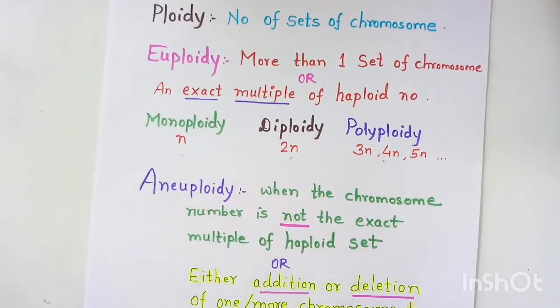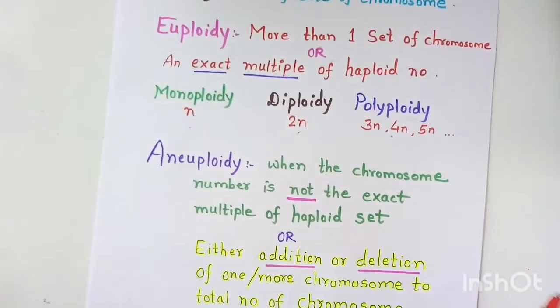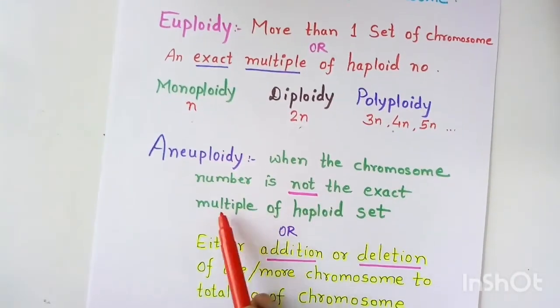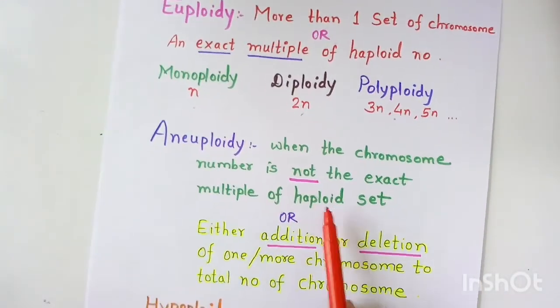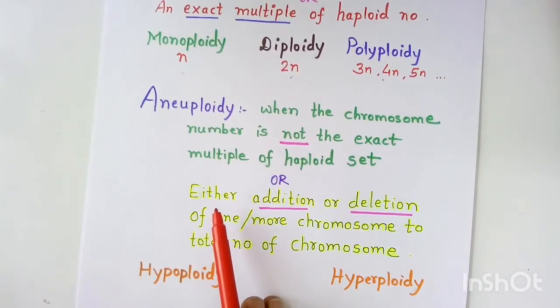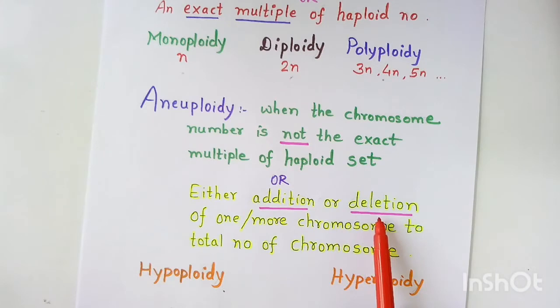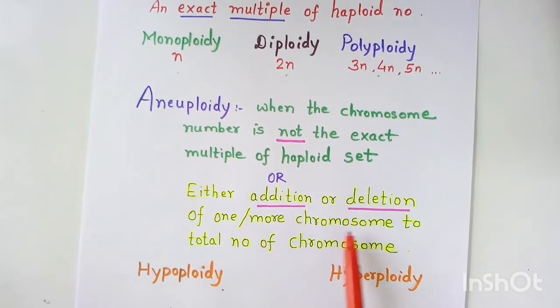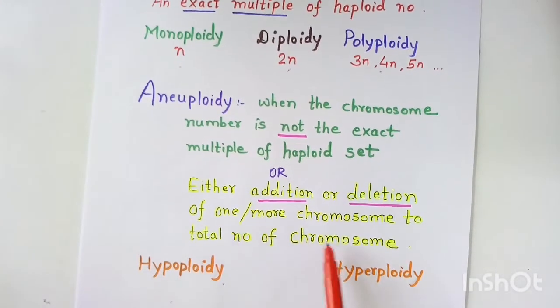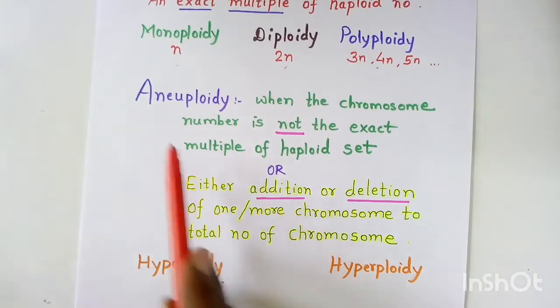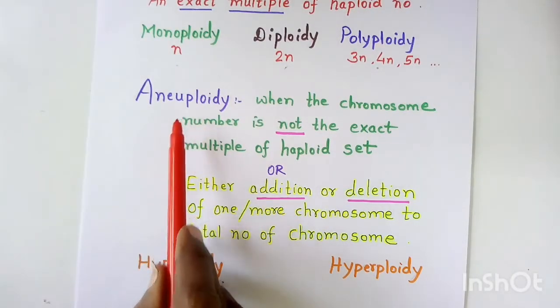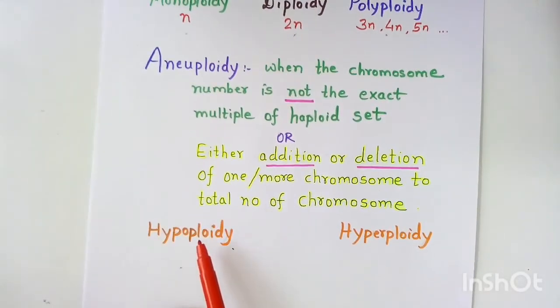Aneuploidy is when the chromosome number is not an exact multiple of the haploid set, or in other words, addition or deletion of one or more chromosomes to the total number of chromosomes. Aneuploidy is classified as hypoploidy and hyperploidy.